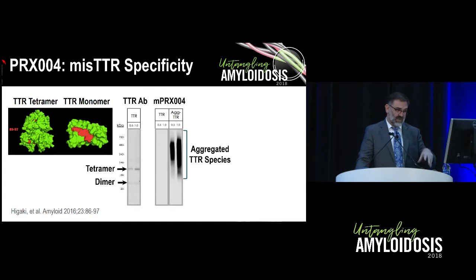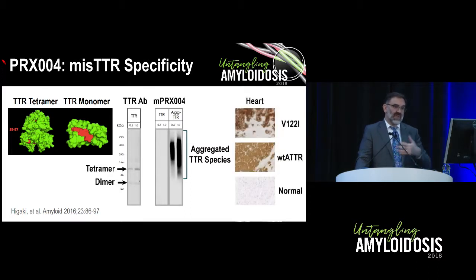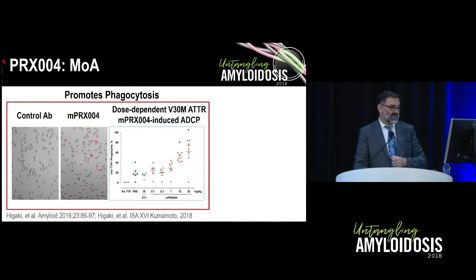And we see here that PRX004 doesn't bind to the tetramer and dimer, but it does absolutely bind to variously sized aggregated transthyretin species. It's been shown that it does bind to transthyretin amyloid fibrils, whether they're mutated type or wild type, in tissue, in this case cardiac tissue, of patients with transthyretin amyloid.